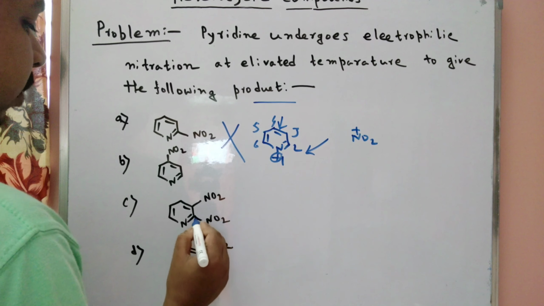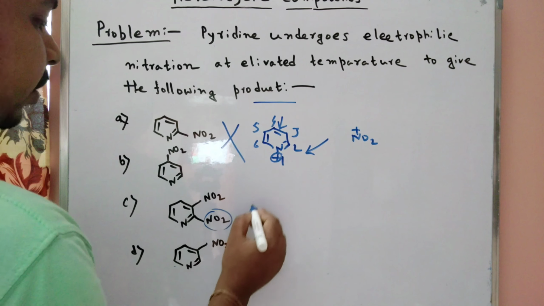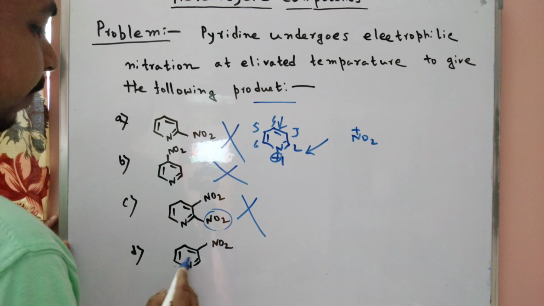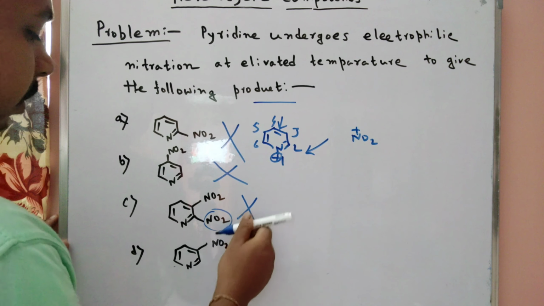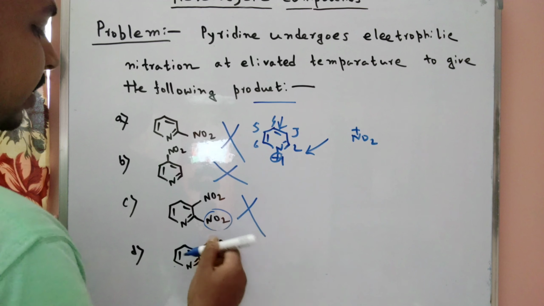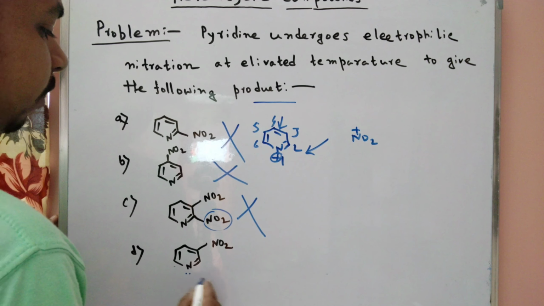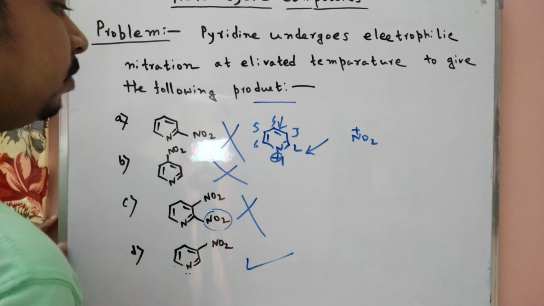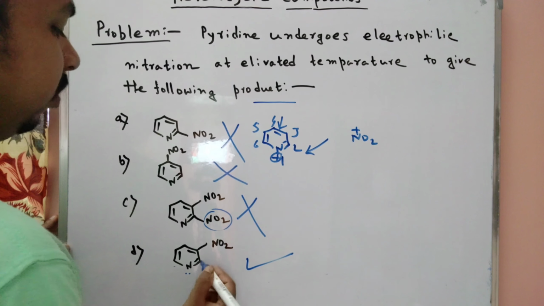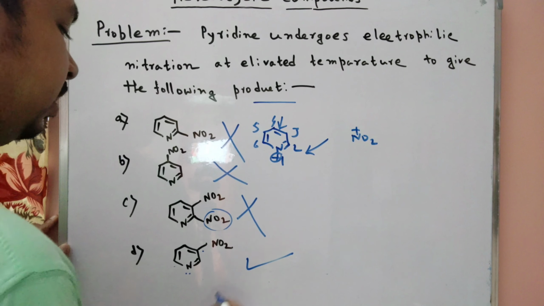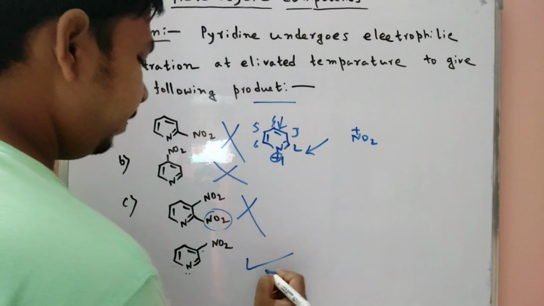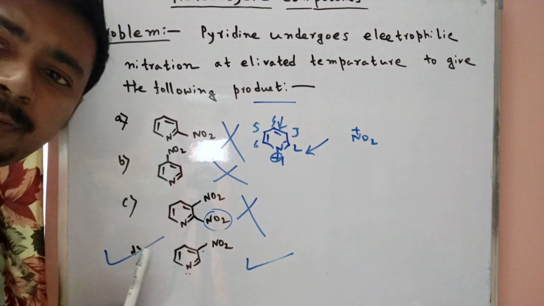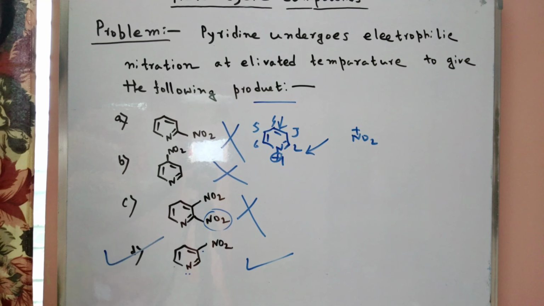But the 2 position attack is not possible, so the 2 option and the 3 option are cut. Only for the 3 position, when the NO2 electrophilic attack takes place, the plus charge is not present on the nitrogen atom. So in that case this product is formed and is more predominant, and there is more electron density on the 3rd position. So we know this is more favorable. So the correct answer is D. Now we can solve this type of problem using that concept.